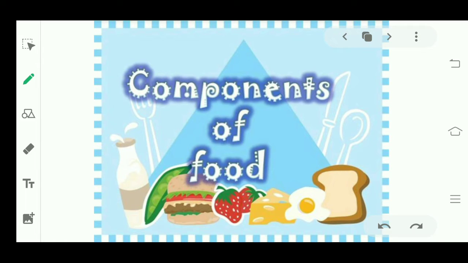But other than these nutrients, there are some other nutrients which your body needs and you should know about. Okay?